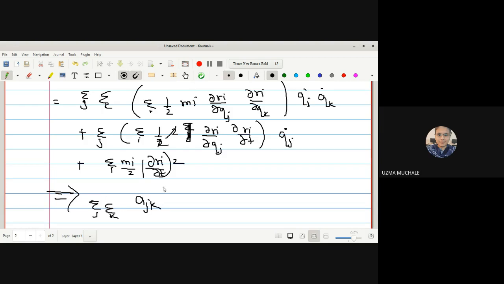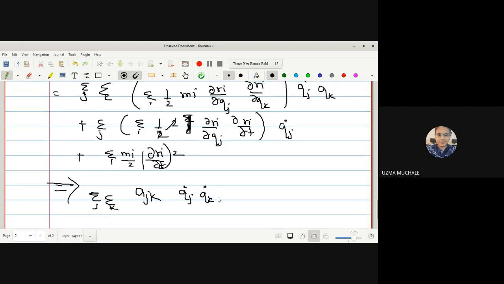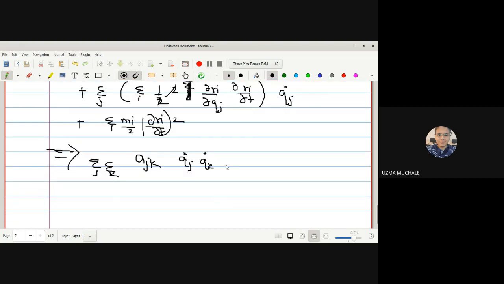After evaluating the summation, we will get some terms that we will denote as ajk, with qj dot outside as well as qk dot outside. Plus the next term: summation over j outside, the term in the bracket we can write simply as aj, and then qj dot, plus the next term we can write simply as a.